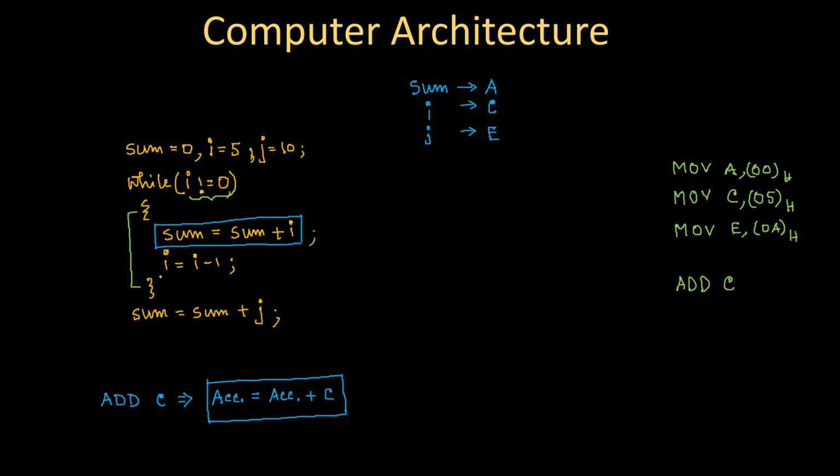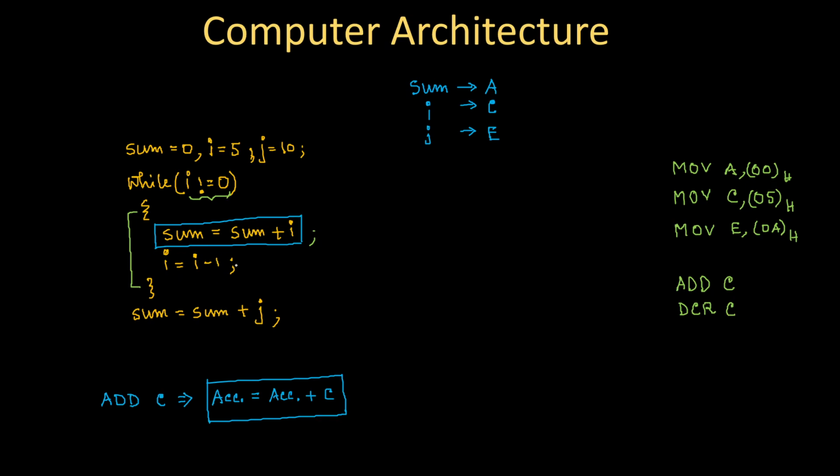Similarly, I equal to I minus 1 should be executed also. This I equal to I minus 1 means I is decremented by 1, right? And for decrement, we have an instruction in the 8085 processor, that is what we call DCR. DCR C, because I is mapped with C. I will write DCR C. And after decrementing C, what should you do?